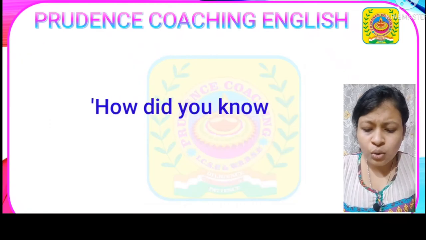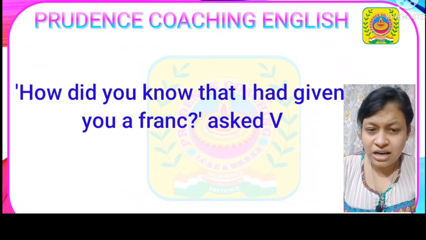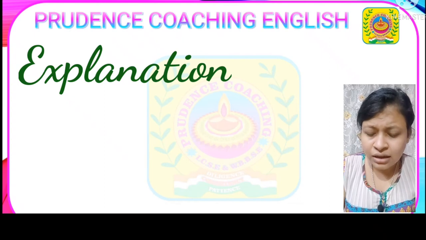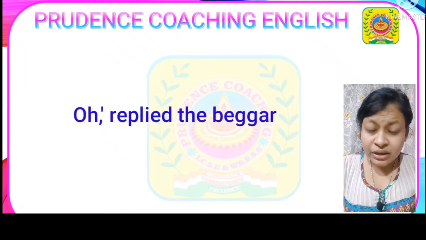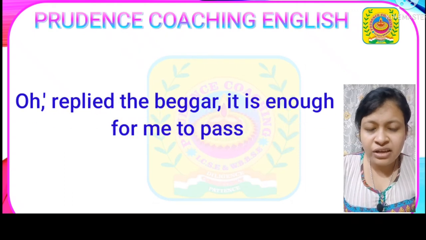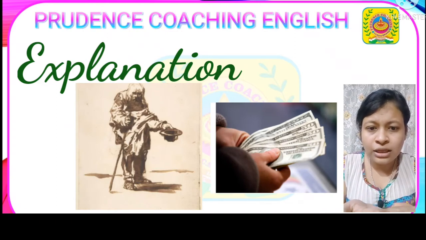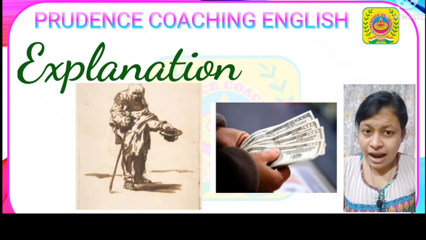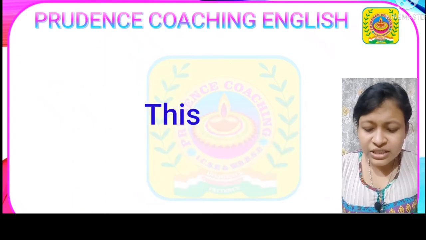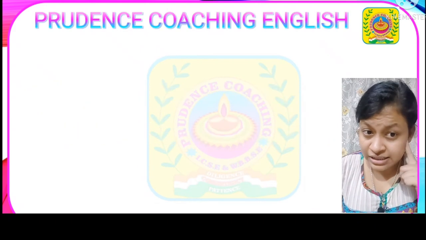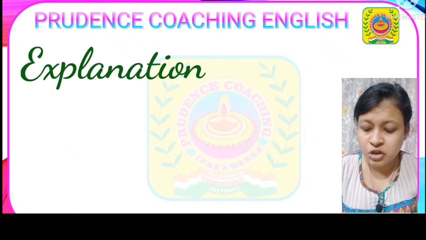"How did you know that I had given you a franc?" asked Valentine. So Valentine is surprised and he is asking that man how could you know that I have given you a franc? "Oh," replied the beggar, "it is enough for me to pass my finger over it." So this particular man is saying it is very easy, it is enough, means I can just put my finger on the rupee which you have given and I can say what is the amount. This was like a flash of light in Valentine's head. So this acted as an idea in Valentine's head. Means some new idea came into his head.